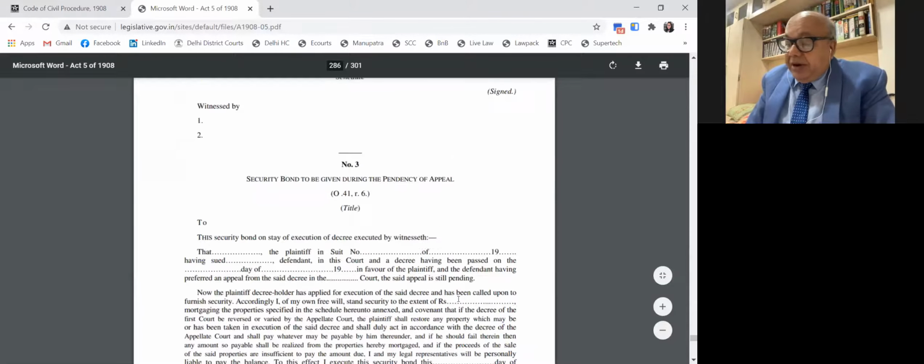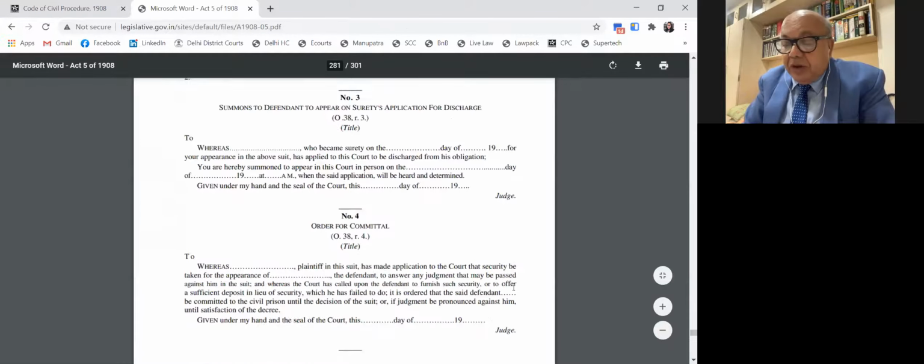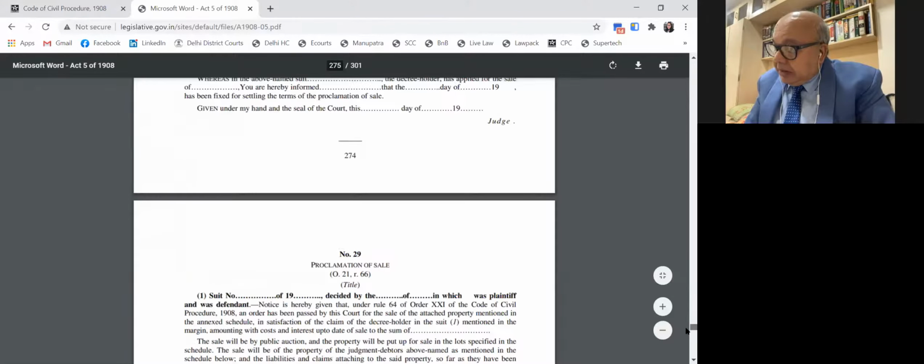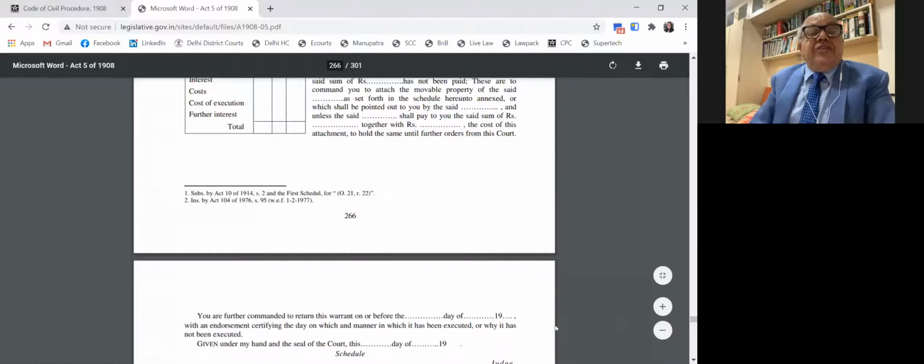Appendix D contains 24 forms, I think, in total, if I'm not mistaken, up to form number 24.